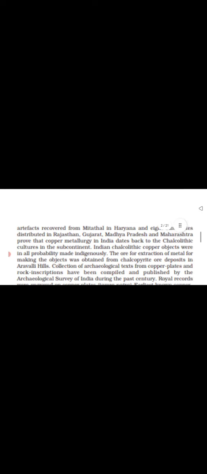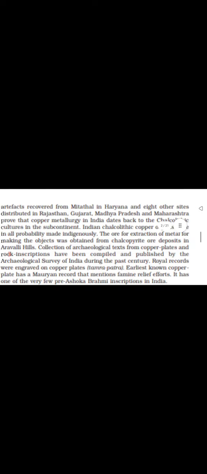Spectrometric studies on copper ore samples obtained from the ancient mine pits at Khetri in Rajasthan, and on metal samples cut from representative Harappan artifacts recovered in Haryana and 8 other sites distributed in Rajasthan,